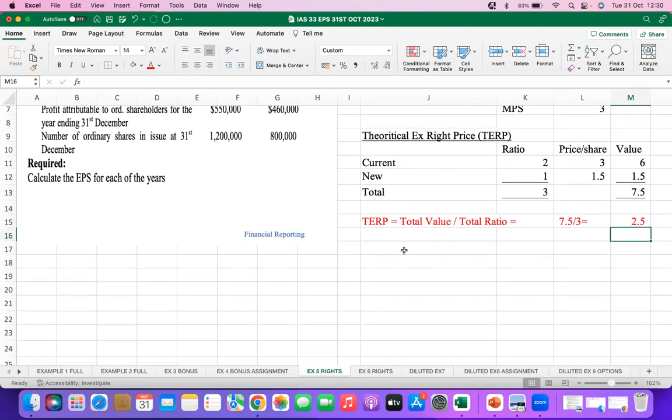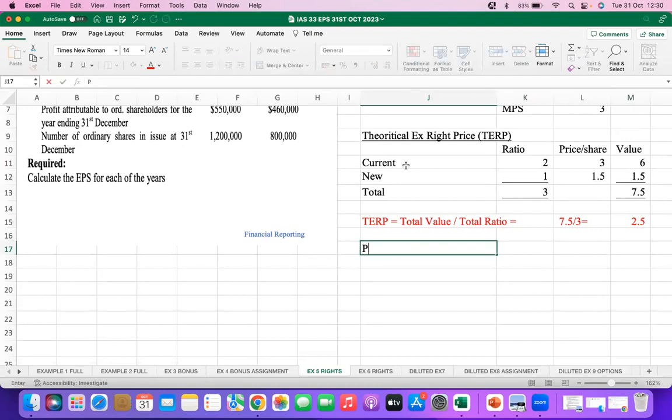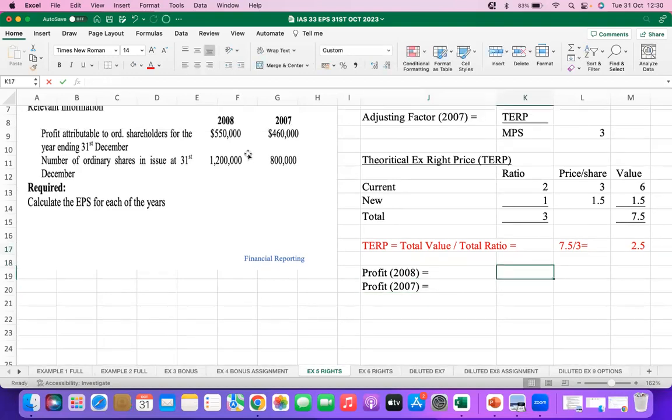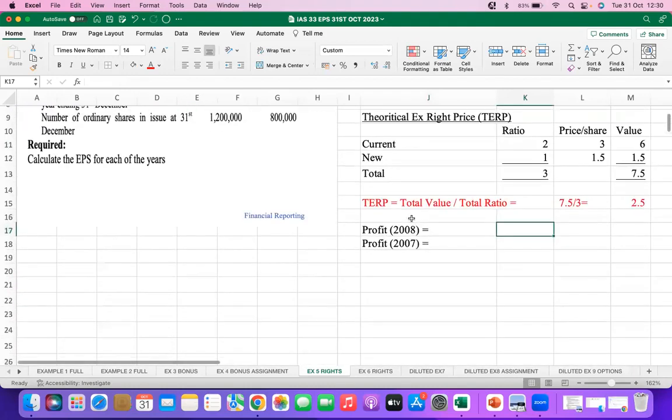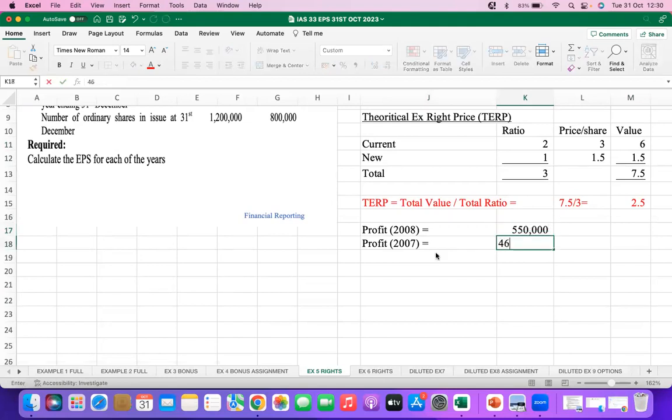And then after that, we come and list the profits. So we have the theoretical exit price. What is the profit for the year 2008? And what is the profit for the year 2007? So we'll have to get the profit in each case. The profit in 2008 is 550 and 2007 is 460.